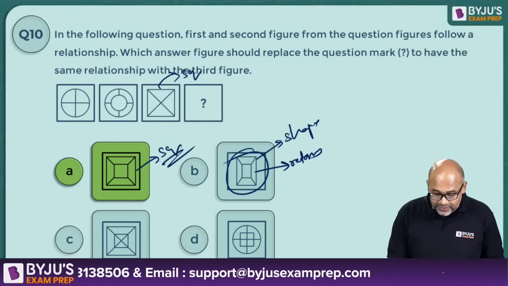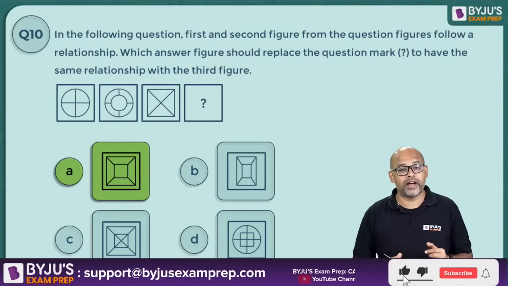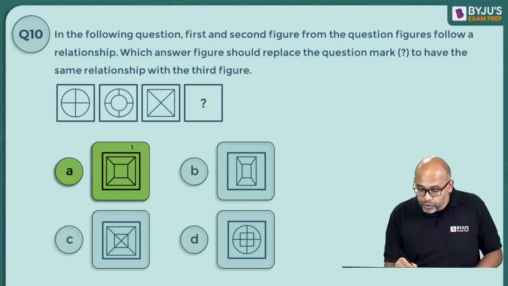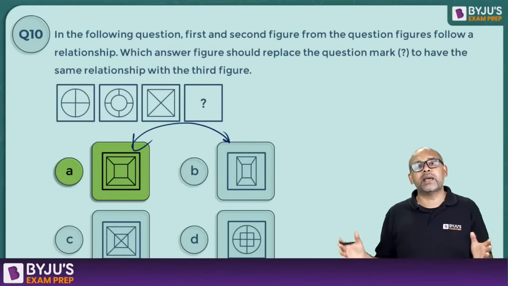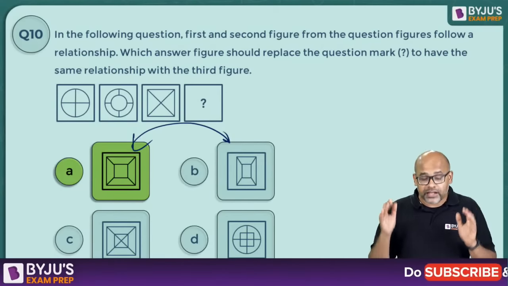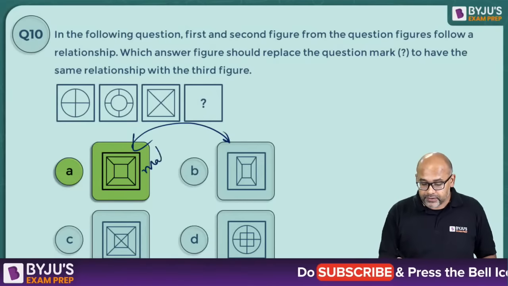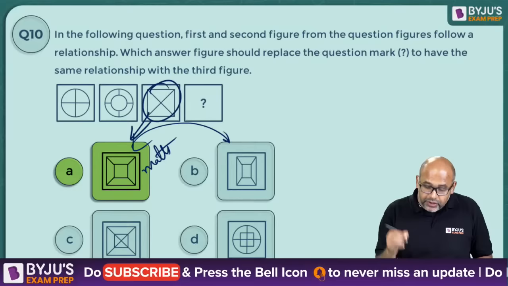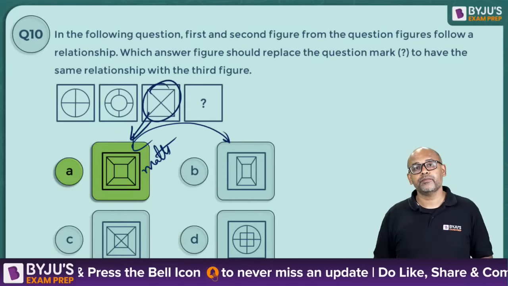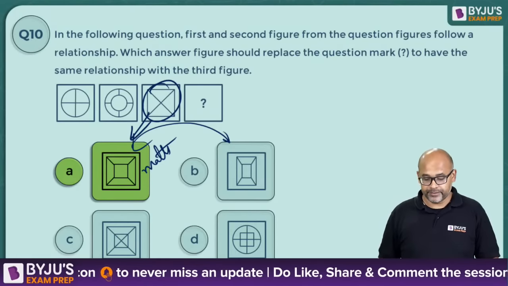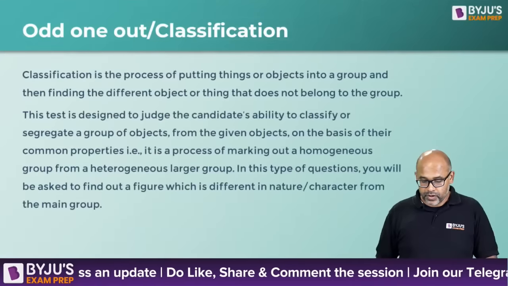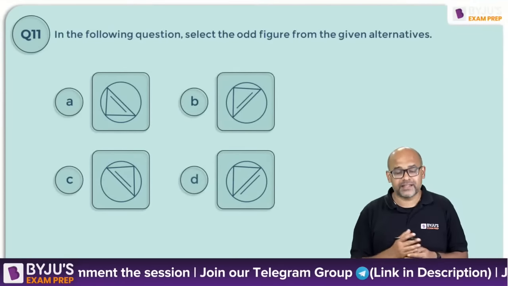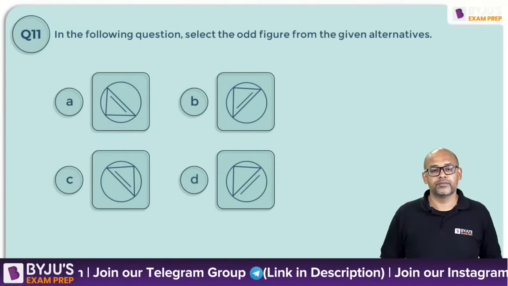See guys, this is a nice question that one of you has asked, and it's good that you asked. It will happen where there will be two similar figures, everything is same except the shape. In such a case, the shape matters. So if you have a square, your answer should also be a square. Keep that in mind. Let's take a look at odd one out. These are very, very simple ones. 10 seconds, give me the answer to this.